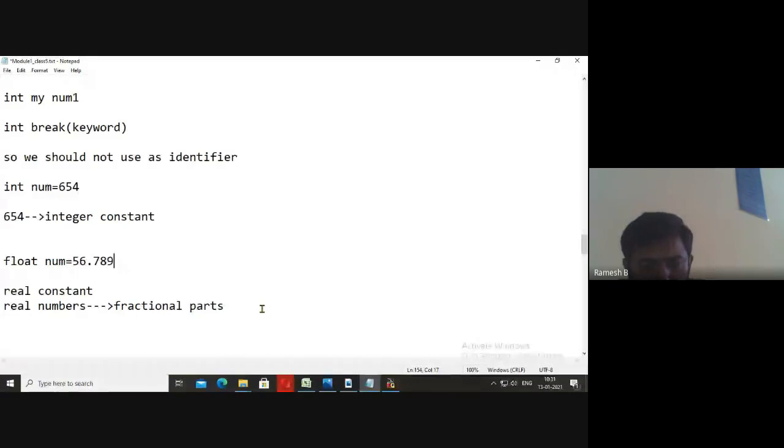Good Abdul, good Kedar, good Tarun, good Tariq. Any numbers of your choice. Good Pooja. So they will have fractional parts also. After the dot we have some value.